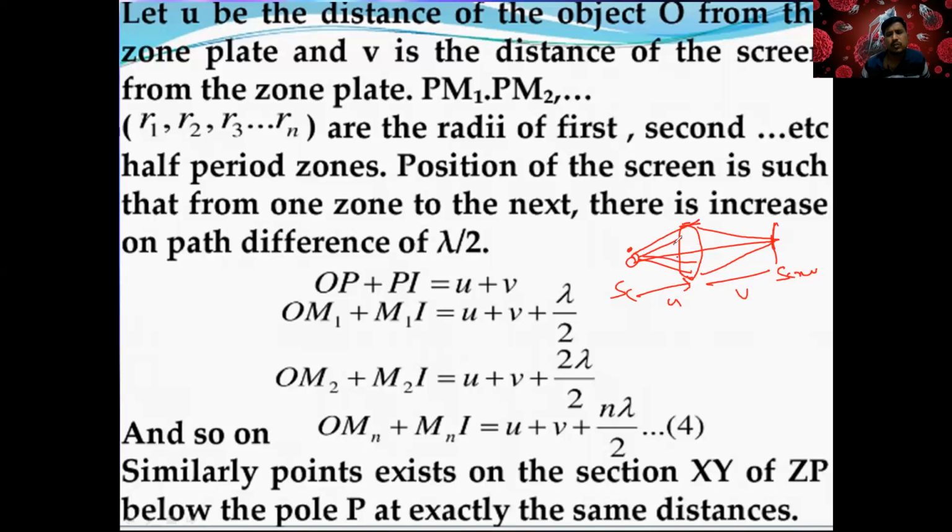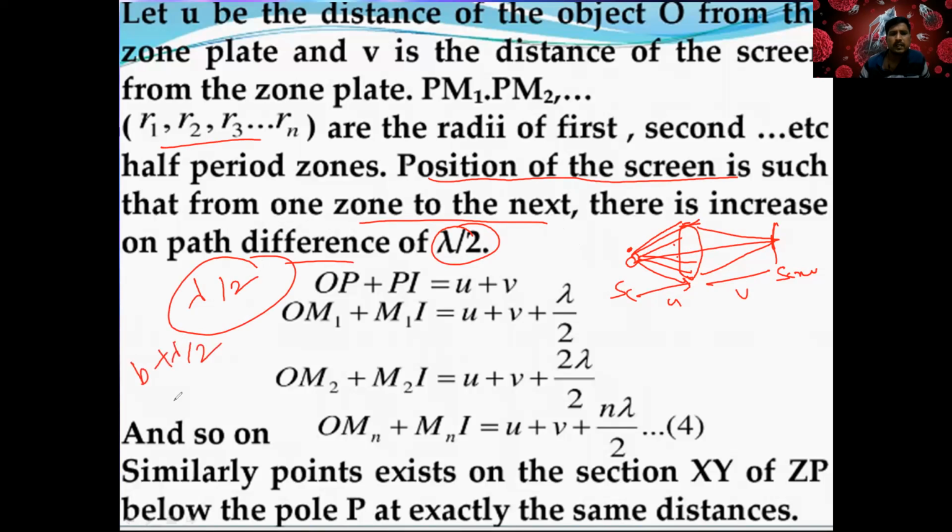This is zone 1, zone 2, then you go to the next zone like that. There are different zones with different radii. Did you keep it in your brain? The position of the screen is such that from one zone to the next there is an increase in the path. We already know the path changes by lambda by 2 for every zone: V plus lambda by 2, V plus lambda, like that. Half period zones we already know, right?